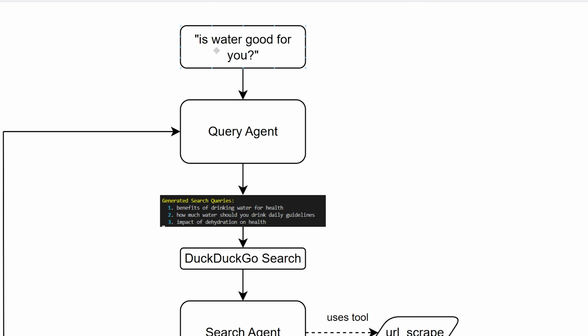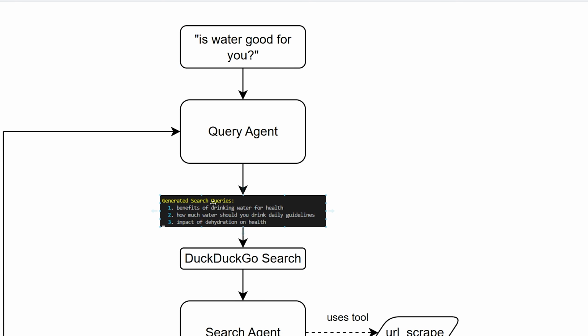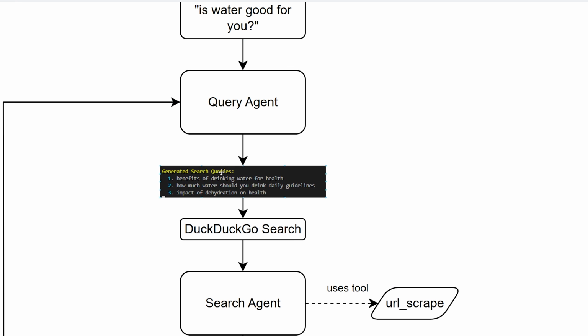Because if we were to just search in DuckDuckGo, for example, is water good for you, you're only going to get a limited amount of information. It's probably going to answer the question, is water good for you? That's a very obvious question, of course. It's just an example here. But if we have more complex questions, it makes sense to search for a bunch of different things rather than just one thing, okay? So it just breaks up a query into subqueries, that's it.